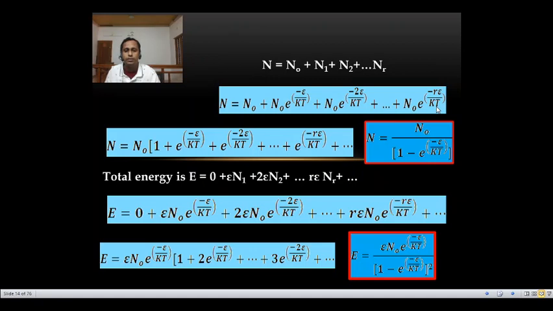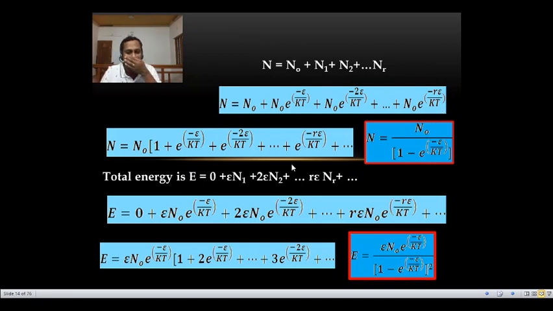Look at that equation. I hope you can derive this equation along with this presentation. See, N is equal to n0 plus n0 e raised to minus epsilon by kt plus etc.